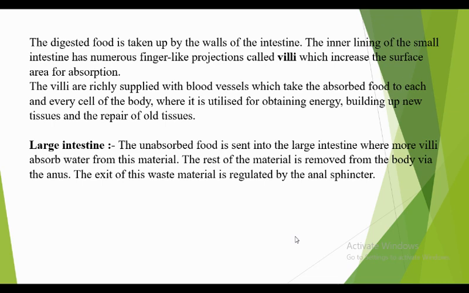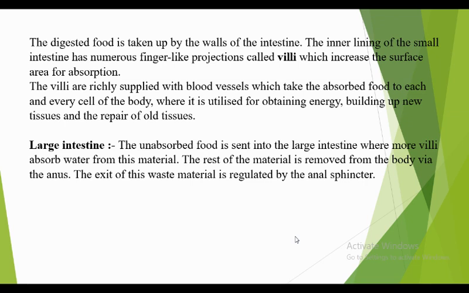The name says large intestine, but it is actually the shorter one.